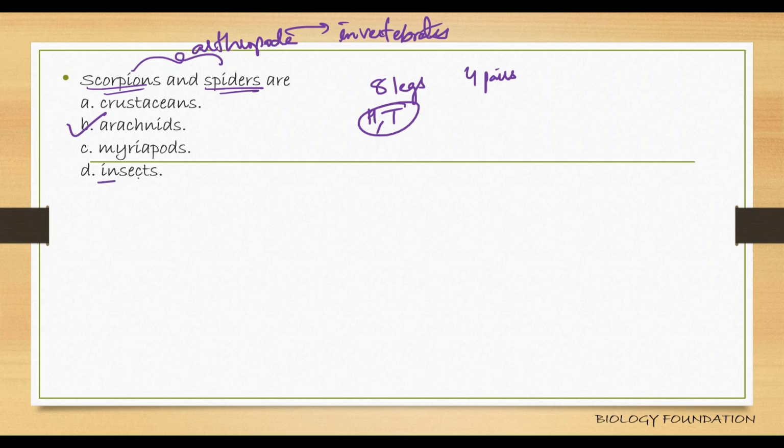Insects have wings. No such structure is seen. Myriapods are segmented, but scorpions and spiders are not segmented. Crustaceans have a variable number of jointed legs. But scorpions and spiders have 8 legs. So they are arachnids. Okay.